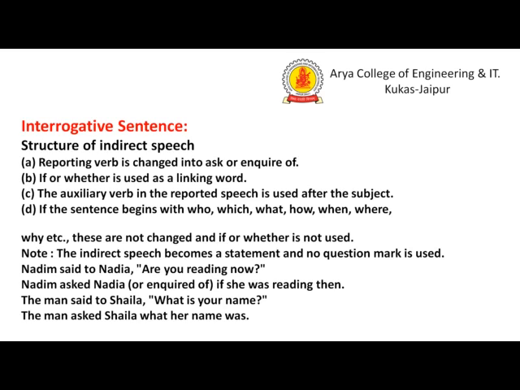If these are mentioned in an example, there should be no change and we cannot put if or whether. Remember this: the indirect speech becomes a statement and no question mark is used. Like the example we have, Nadeem said to Nadia, are you reading now? Here the improvisation and the corrections we will do in the reported speech.